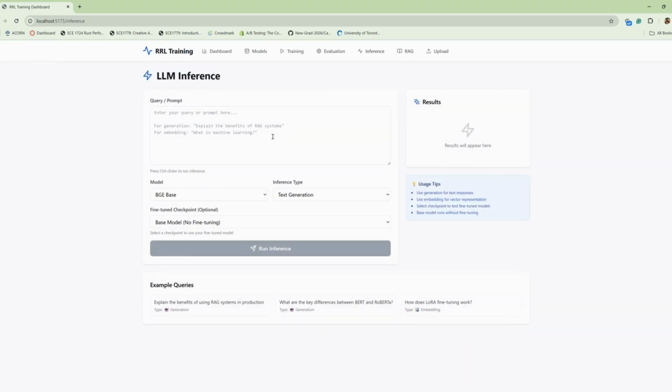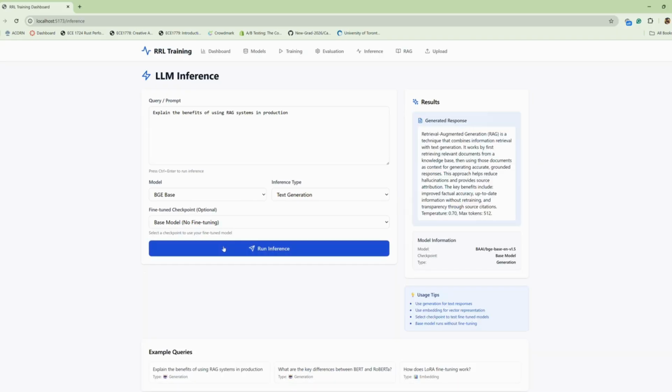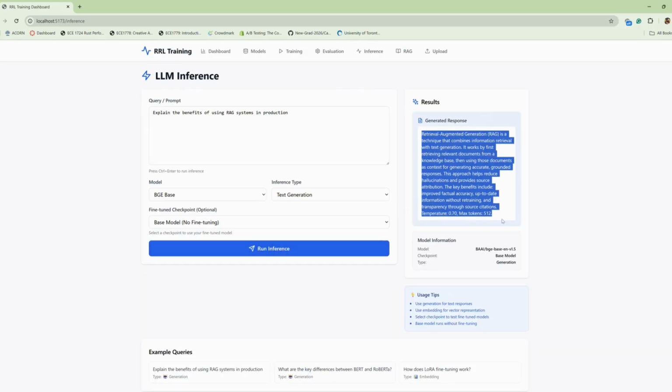And lastly, plain inference. No retrieval, no training, just a prompt, a model, and a response. This is useful for quick testing, comparing checkpoints, or deploying a lightweight inference service. Basically, ChatGPT mode, but it's your model on your machine.